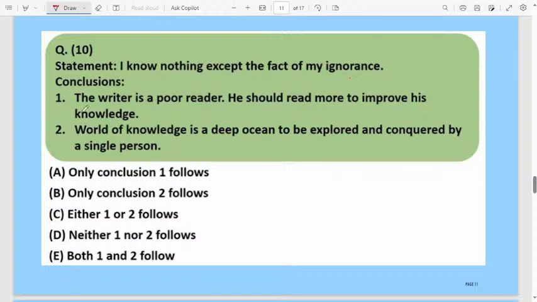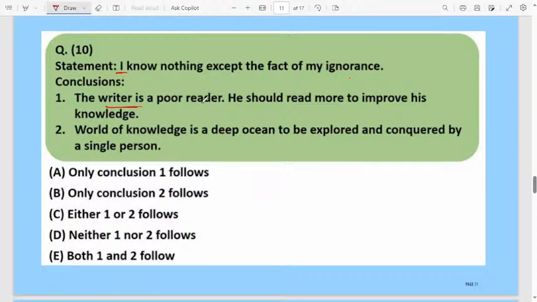Then the conclusion: the writer is a poor reader. Who told he is a writer? We don't know whether he is a writer, a teacher or a student. We don't know anything. How can we conclude he is a writer? No. Next: he should read more to improve his knowledge.